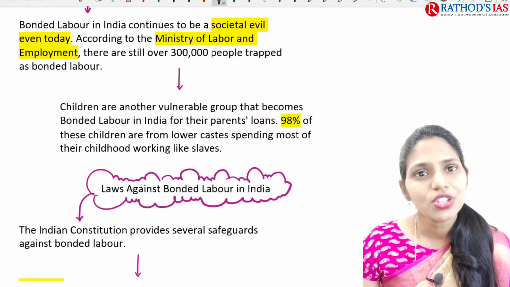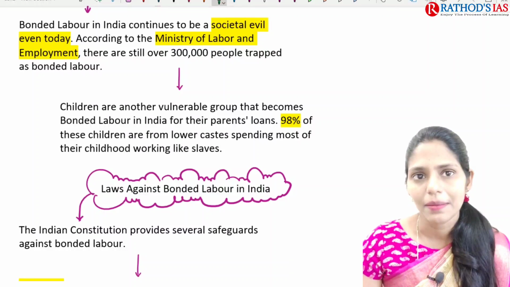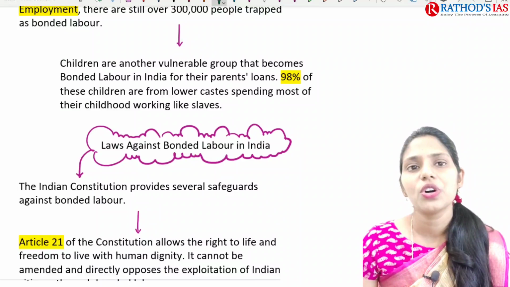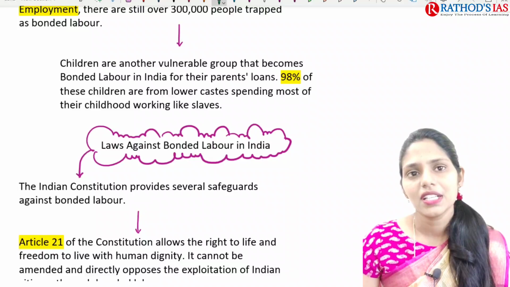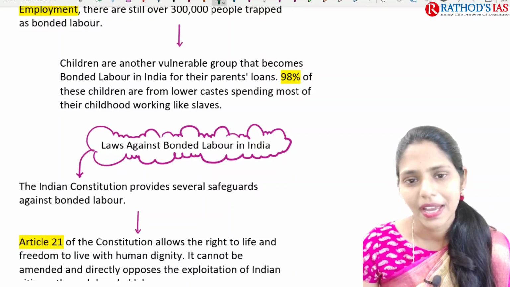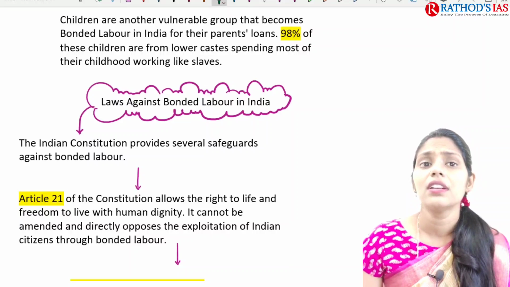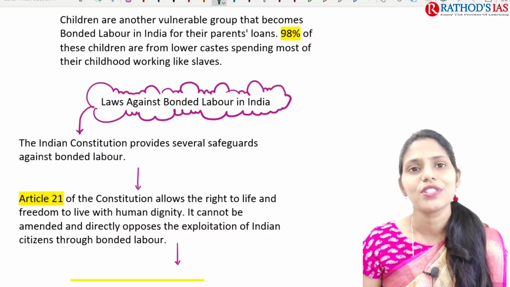According to the Ministry of Labour and Employment, still 3 lakh people are trapped in bonded labor in India. And especially children are the most vulnerable group, because they have to repay their parents' loans. About 98% of these children belong to the lower caste. So this is also one important cause of concern.